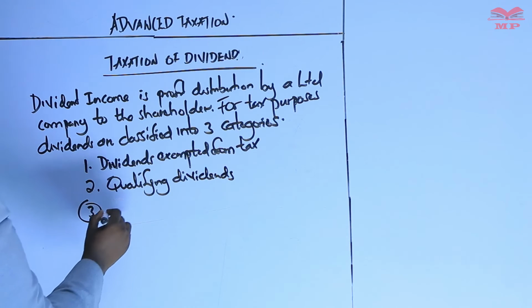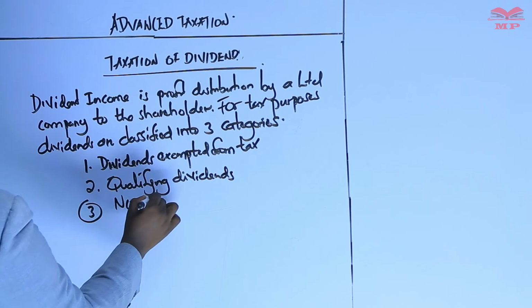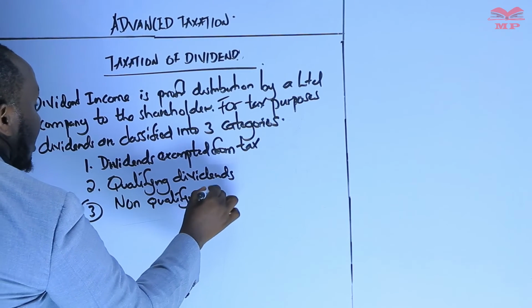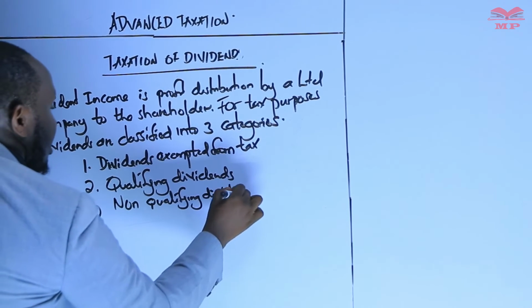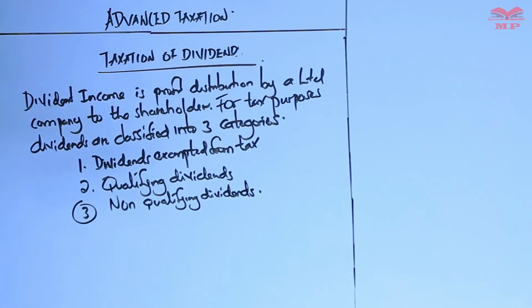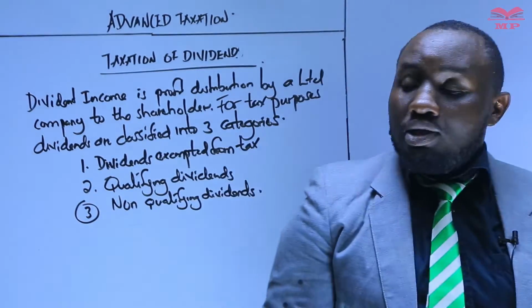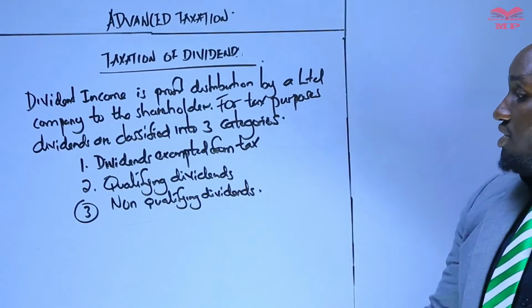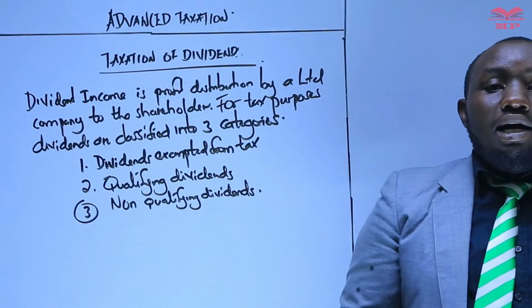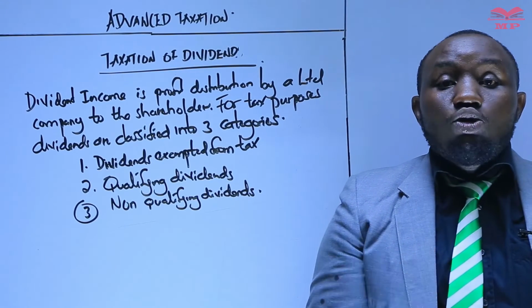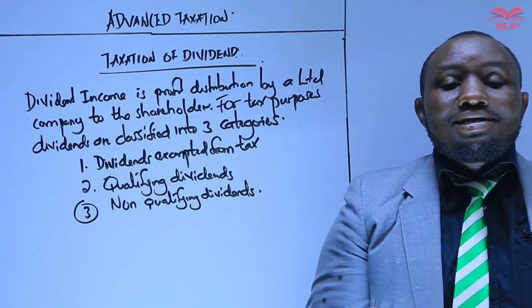And three, non-qualifying dividends. So we start with the first one: dividends exempted from tax. When you say dividends exempted from tax, these are dividends that are not charged tax at all.